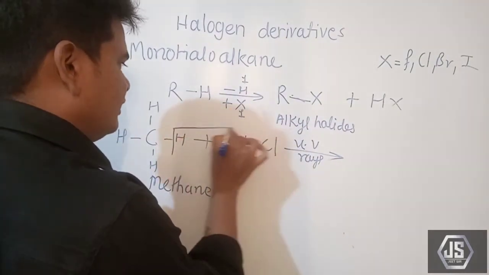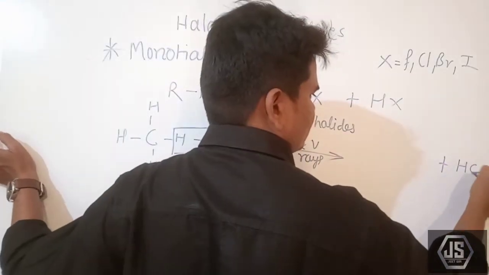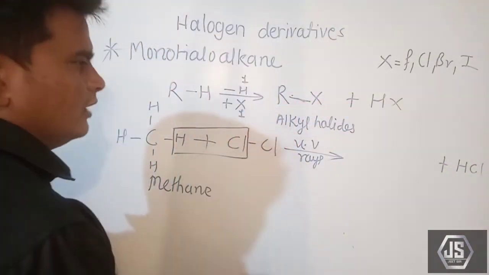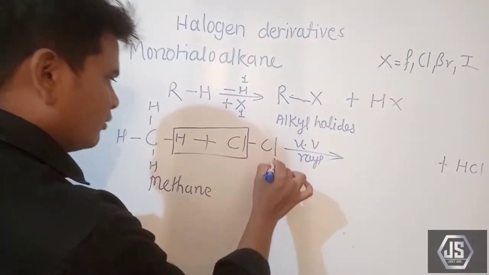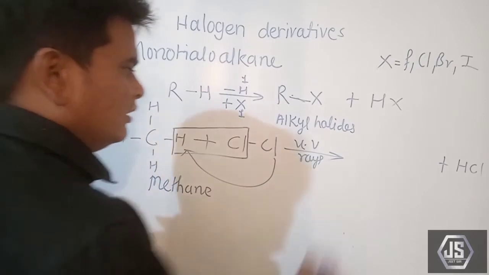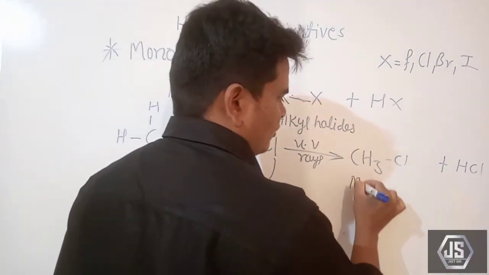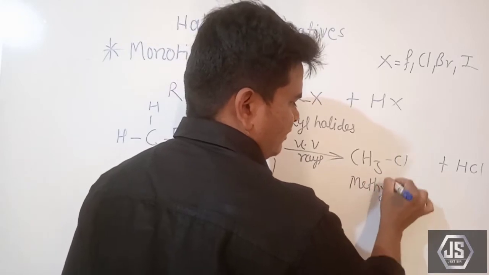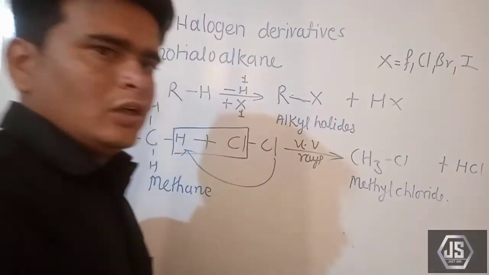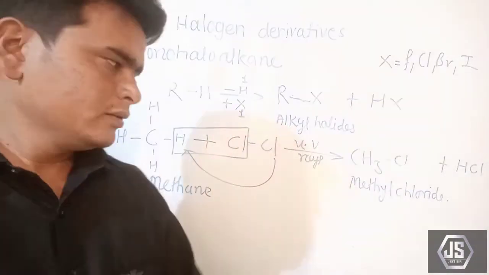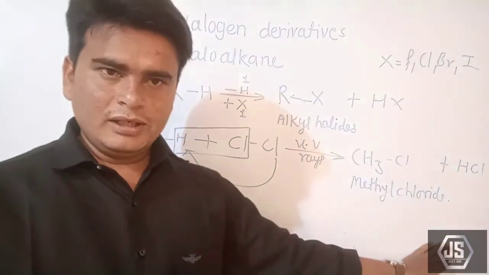One hydrogen atom gets removed and combines with chlorine to form HCl, that is hydrochloric acid, and the remaining chlorine takes the place of the hydrogen and forms CH3Cl, also known as methyl chloride. So we are getting a monohaloalkane, that is methyl chloride.